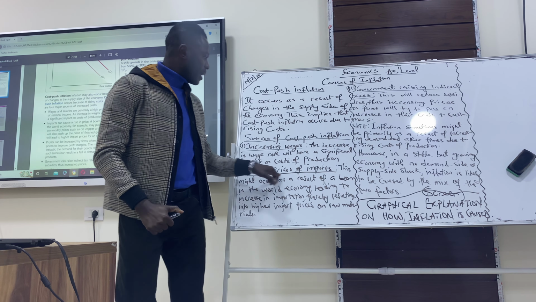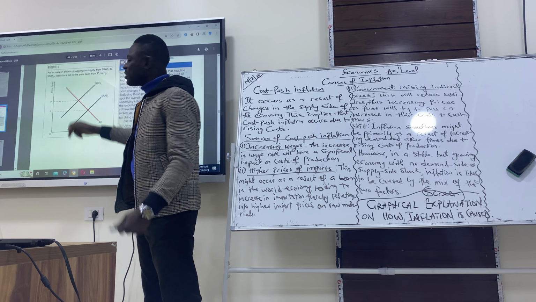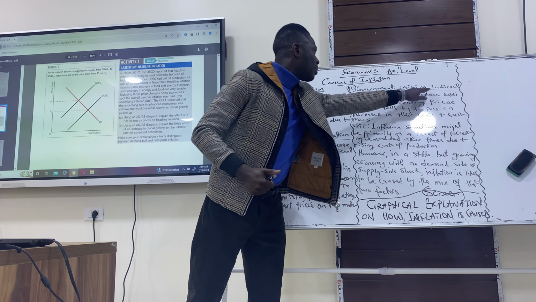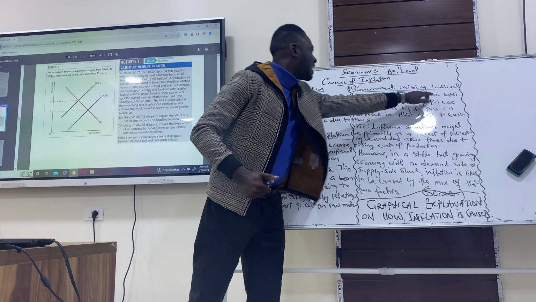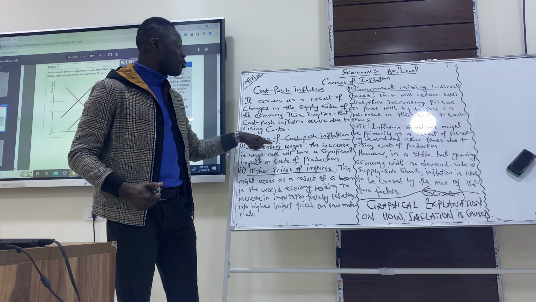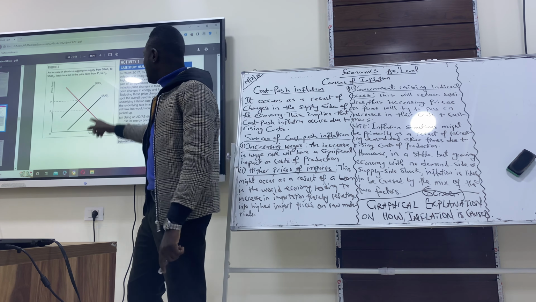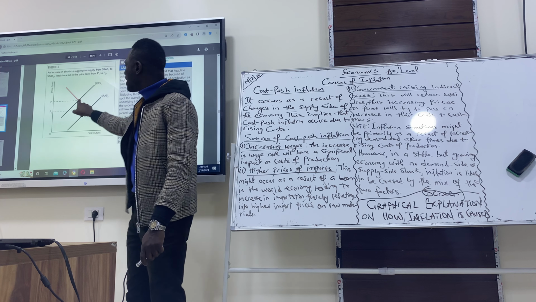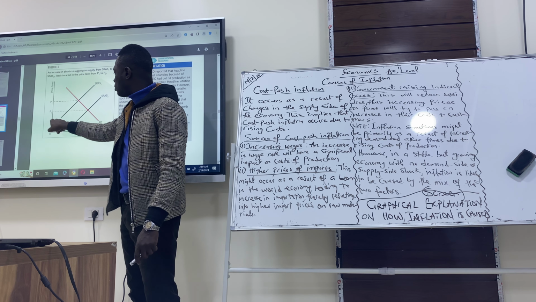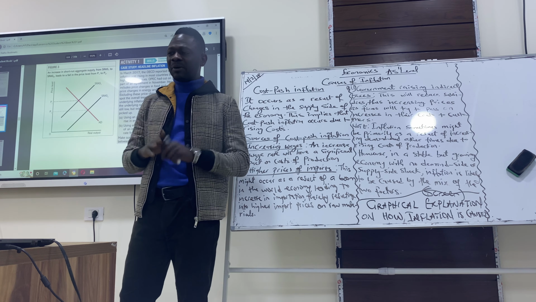So if government increases subsidies, or the cost of importation reduces, or the cost of wages reduces, that will bring about an increase in the supply curve. So that means there's going to be a surplus in the supply side of the economy. And whenever there's a surplus, the short-run aggregate supply curve will shift rightward from SRAS1 to SRAS2, making the price of goods and services fall from P1 to P2. So that's all that brings about inflation. Thank you.